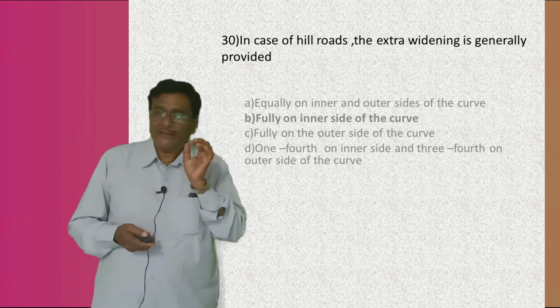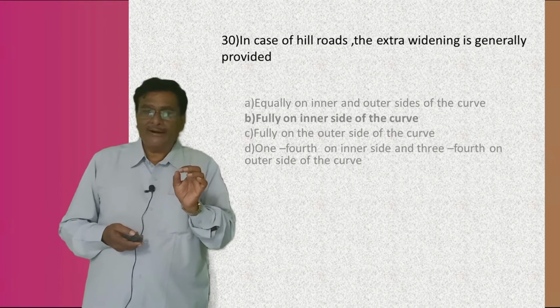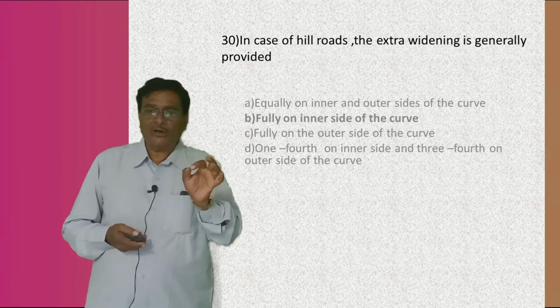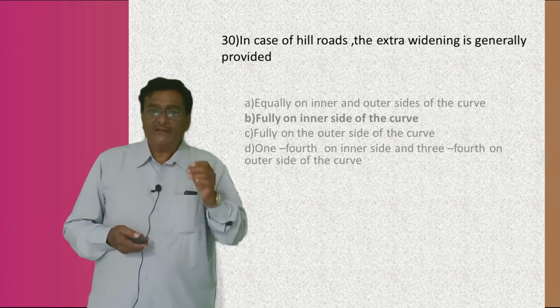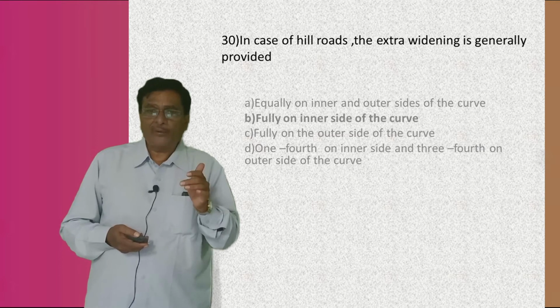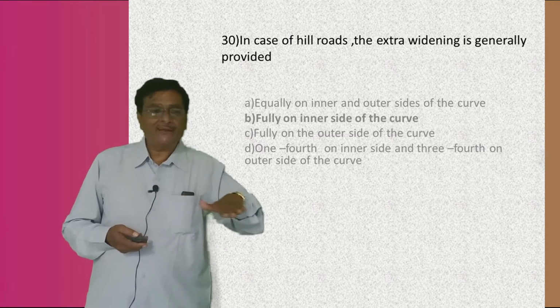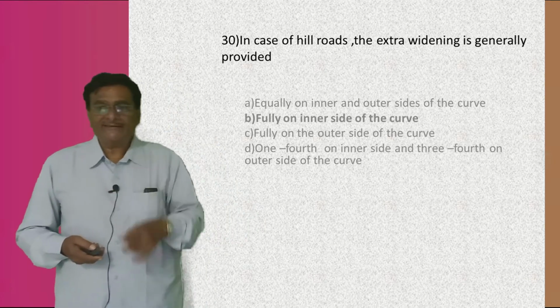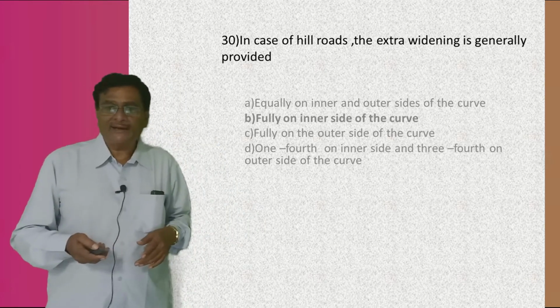Therefore, the extra widening is generally provided fully on the inner side of the curve in the case of the hill roads. The answer should be told in this fashion. Therefore, the extra widening is generally provided fully on the inner side of the curve in the case of the hill roads. The answer is B, fully on the inner side of the curve.